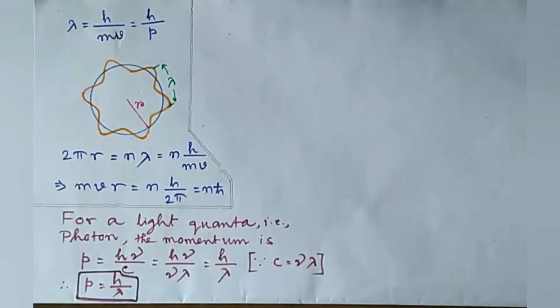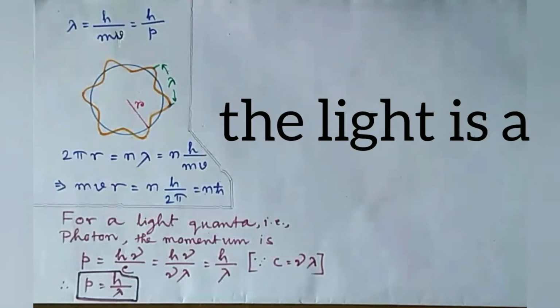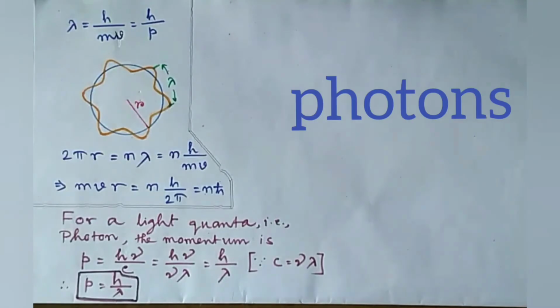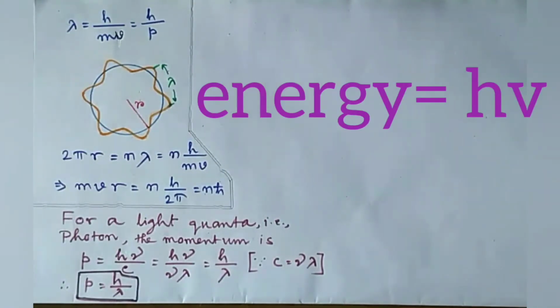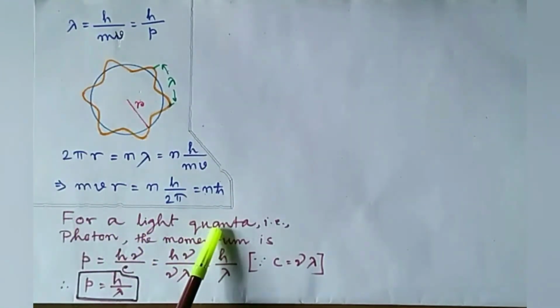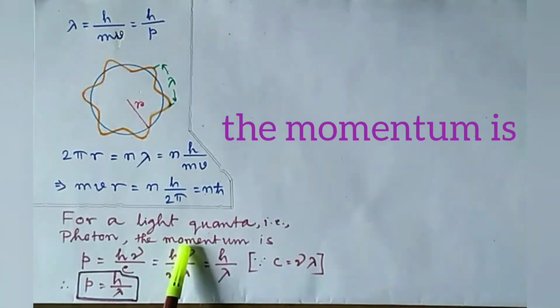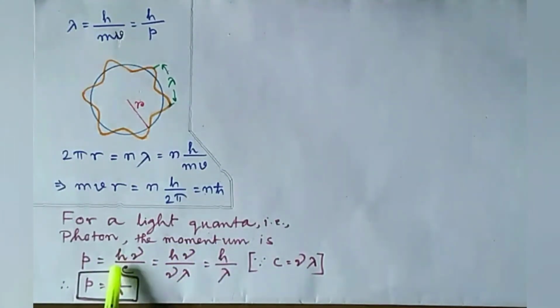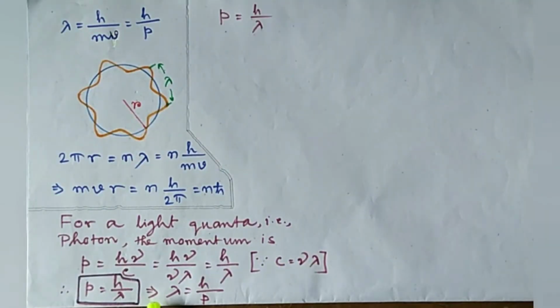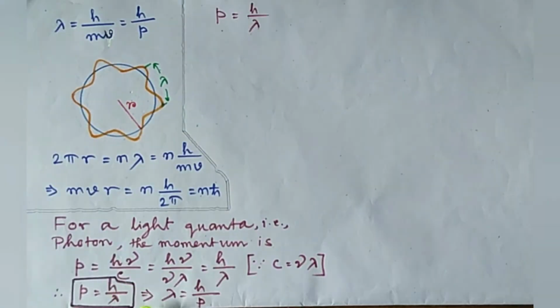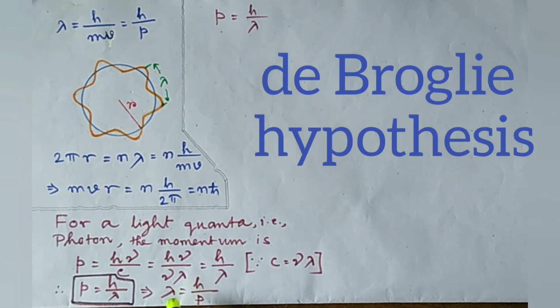Einstein first proposed that light is a collection of a large number of photons, each of energy h nu. For a light quantum, that is a photon, the momentum is p equal to h nu by c equal to h nu by nu lambda, as c equal to nu lambda, or p equal to h by lambda, or lambda equal to h by p. This is the de Broglie hypothesis.